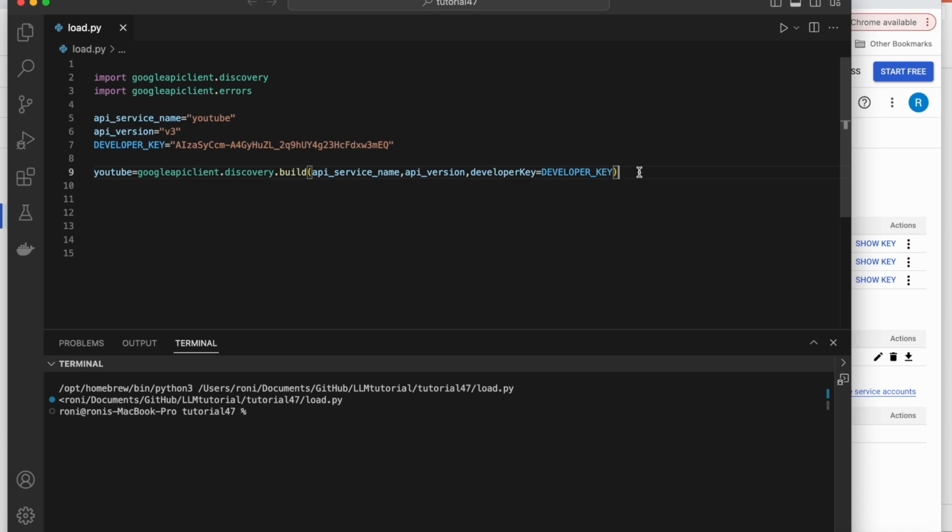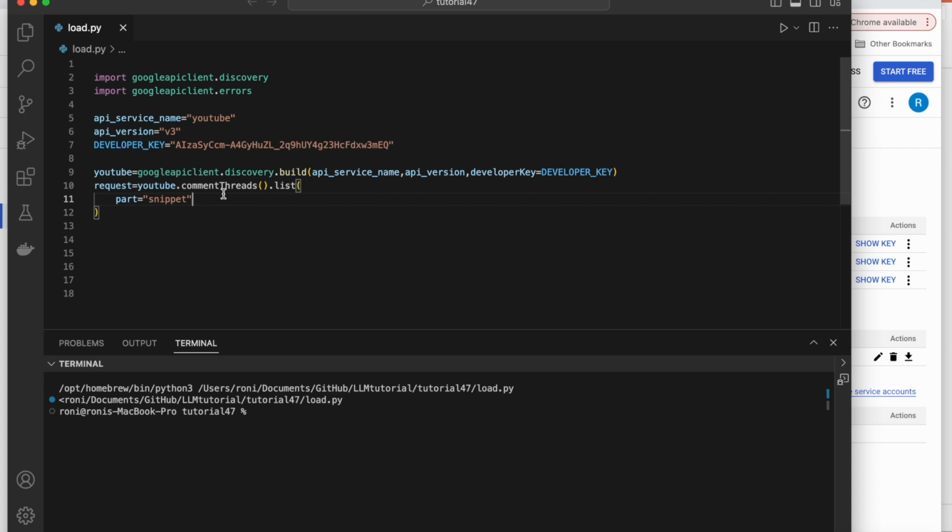Next thing is I'll create a request. So request is going to come from this YouTube client, dot commentThreads, dot list. Now we'll write part, and let's do snippet.